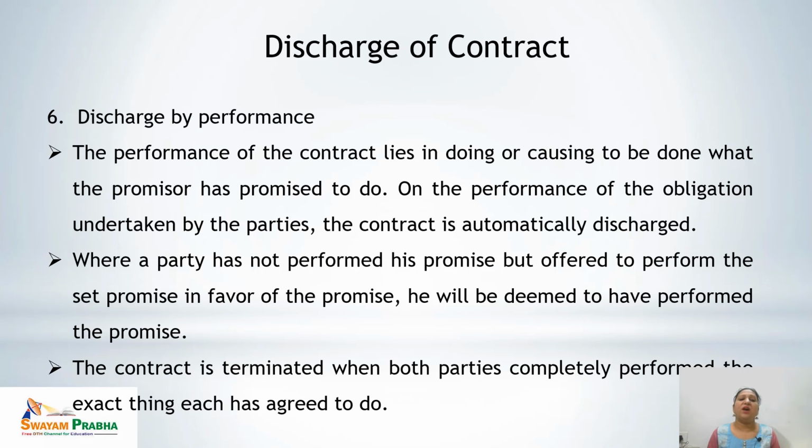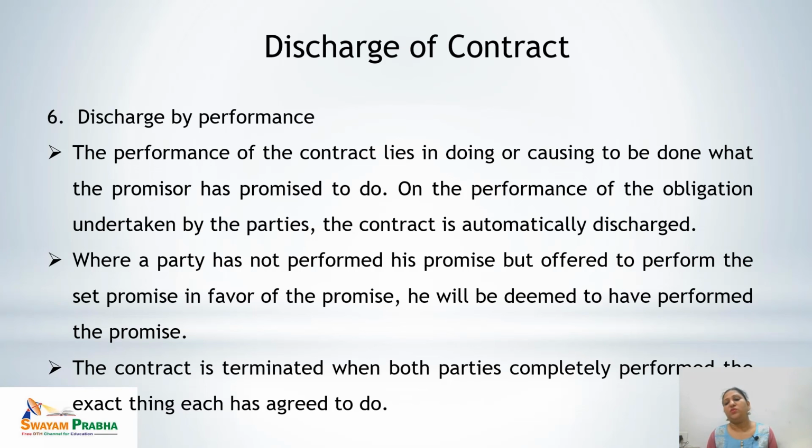The last way of discharge of contract is discharge by performance. If someone performs the contract, that means the contract is discharged. The performance of the contract lies in doing or causing to be done what the promisor has promised to do. That means what the promisor has promised that he will do. If he does it at the particular, specified time, the contract is discharged by performance.